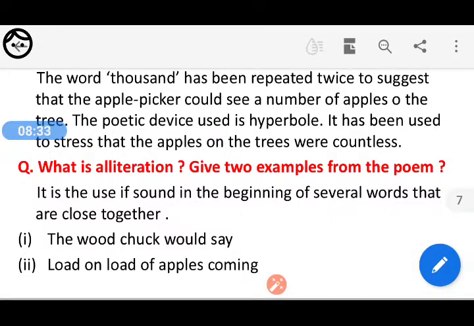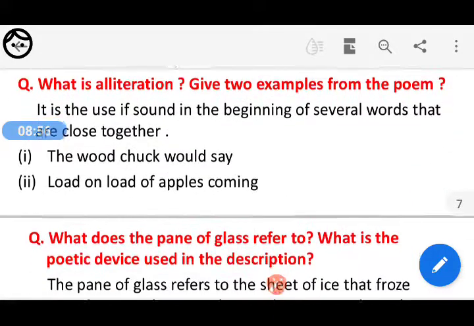You see L and L, L and L. Sue saw some sheets of paper. Okay. Sue saw some. When in each word the first letter is the same or has the same consonant sound or the vowel sound, it's called alliteration. So alliteration has been used here.